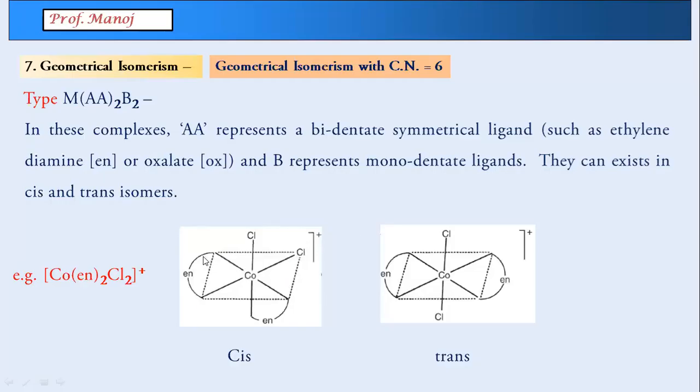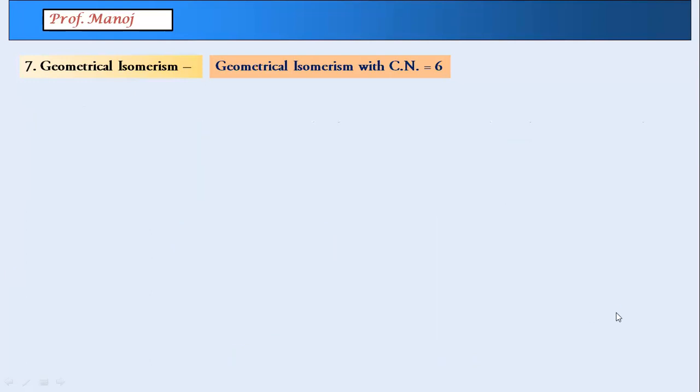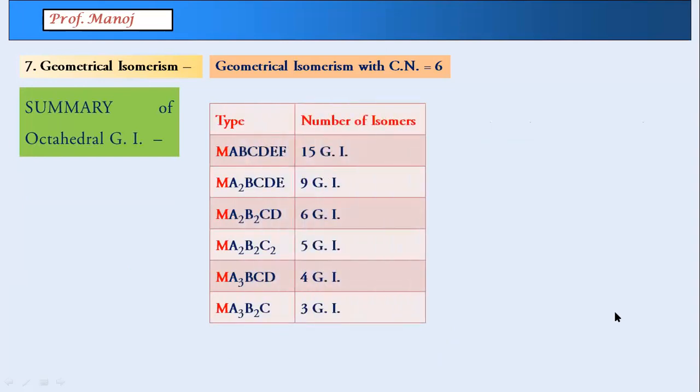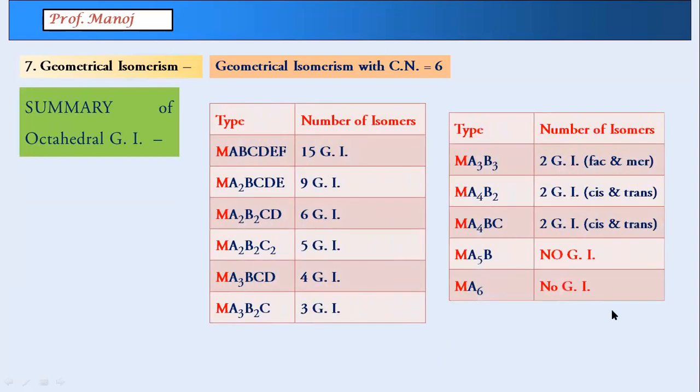So this is what I showed you as ethylene diamine. Henceforth, if you see this, understand it's ethylene diamine. So just to mark cis and trans, you can see cis here and trans here. So, summary of all possible octahedral structures.